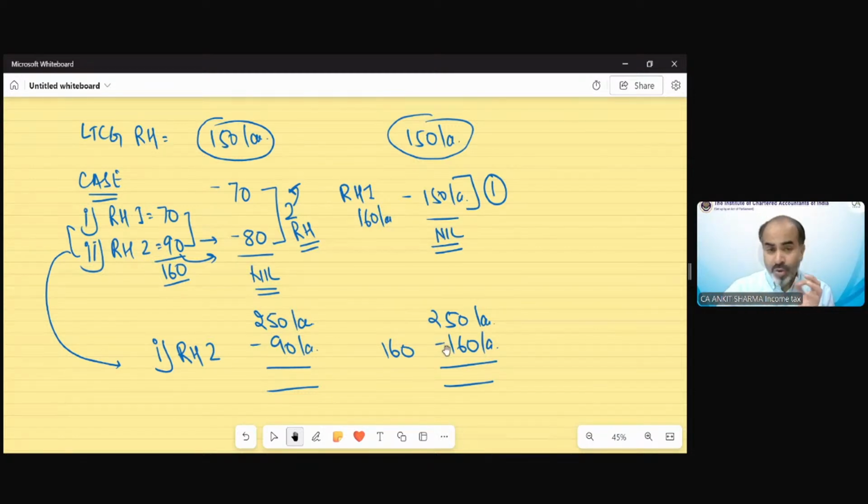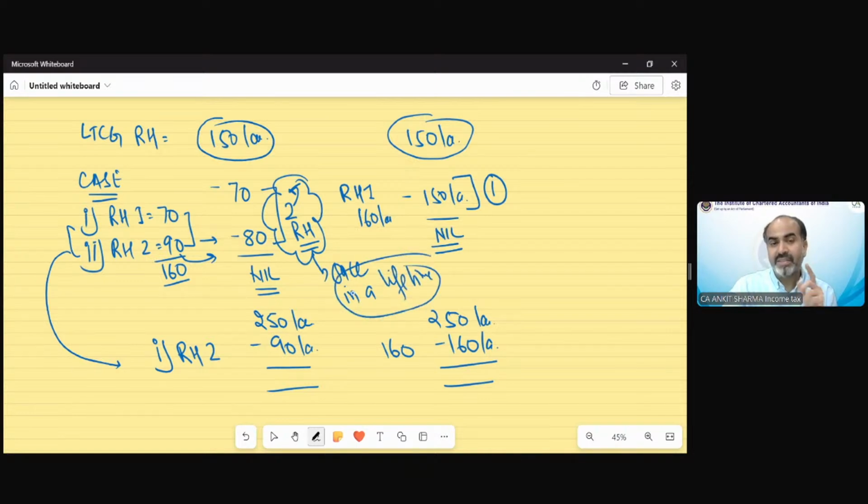The two residential house benefit has one more condition: this benefit can be claimed by the assessee only once in a lifetime. Not once in a year, we are saying once in a lifetime. Suppose in this case, the assessee has claimed the exemption of two houses in the previous year, fine.